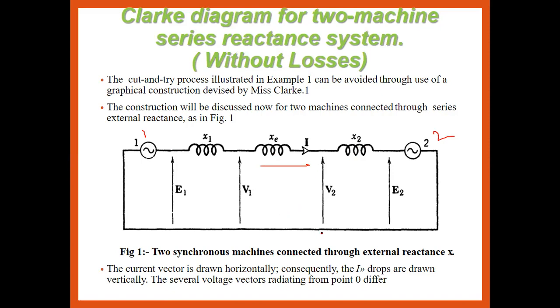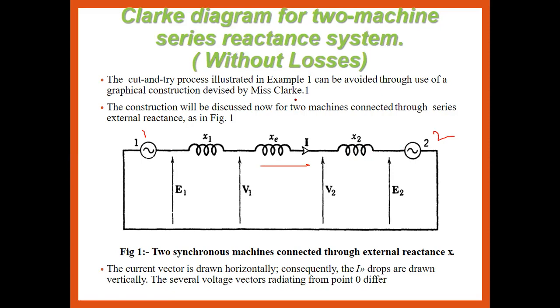The cut and try process is generally avoided through the use of a graphical construction devised by Miss Clark. She is one of the scientists who introduced this diagram, a graphical method for finding the stability limit.